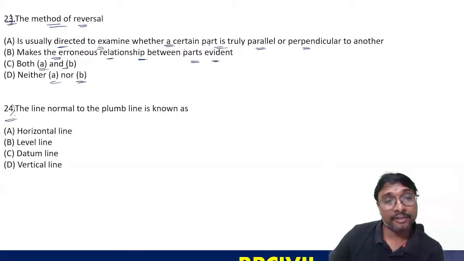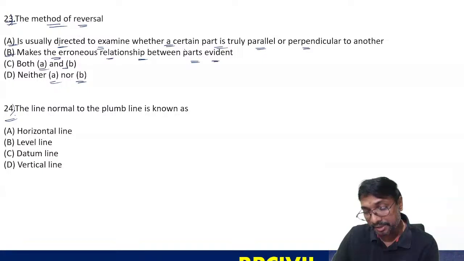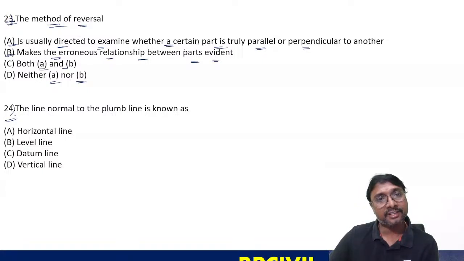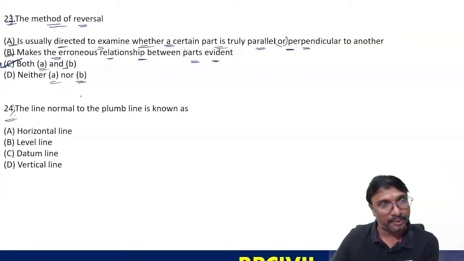Both, right? Examine whether a certain party is truly parallel or not. The meaning of statement A and statement B is approximately the same. Whether they are parallel to each other or perpendicular to each other, means errors we can check. Both A and B are correct.